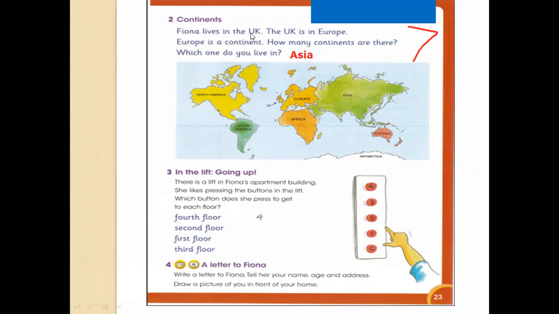Fiona lives in the UK, United Kingdom. UK means United Kingdom. The UK is in Europe, this part of the earth, okay? Europe is a continent. How many continents are there? There are 7 continents, boys. Which one do you live in? We live in Asia. In Arabic, you can say Asia. Okay. Moving on.